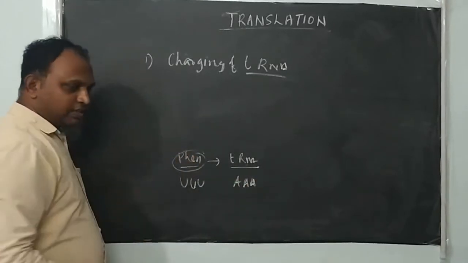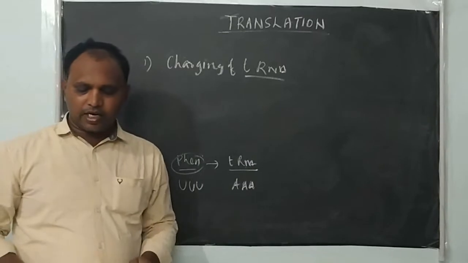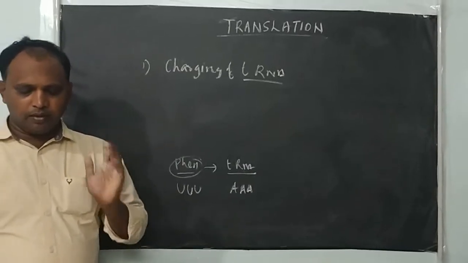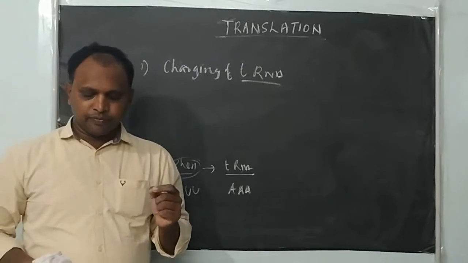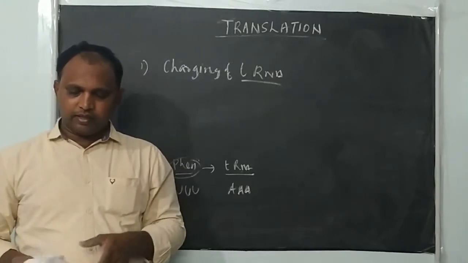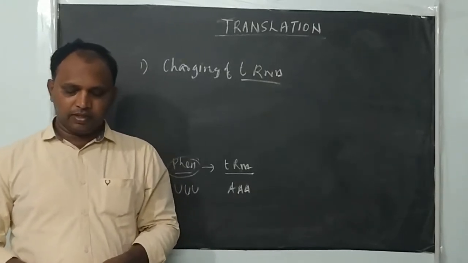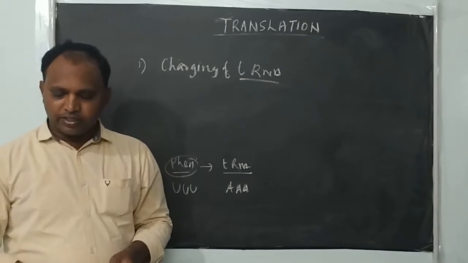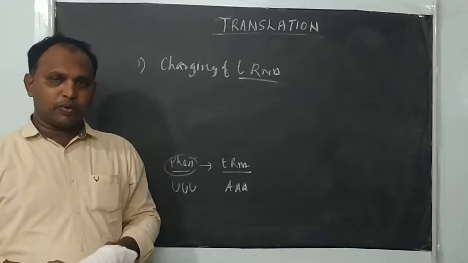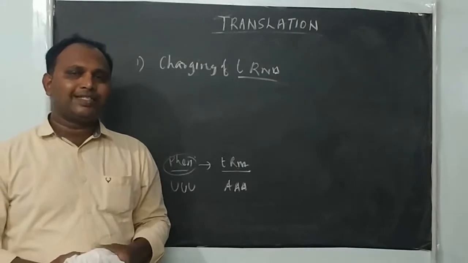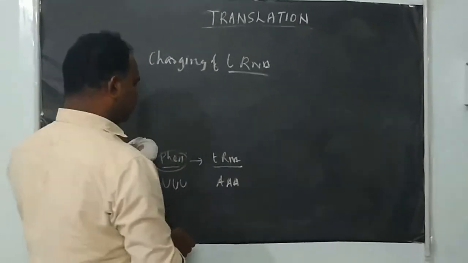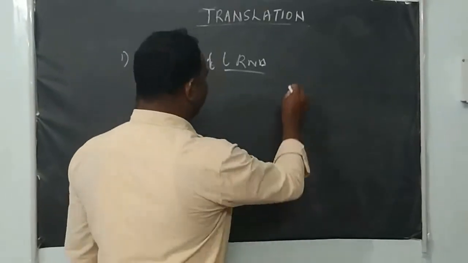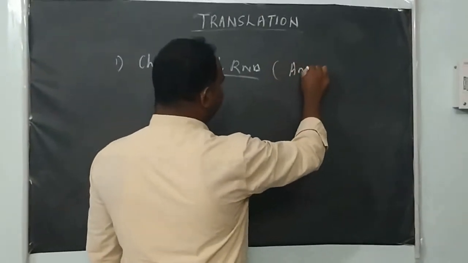So this activated amino acid then reacts with its specific tRNA molecule, so that the amino acid is transferred to the 3' end of the tRNA with the help of the enzyme aminoacyl-tRNA synthetase. This process is also called aminoacylation of tRNA, the charging of tRNA.